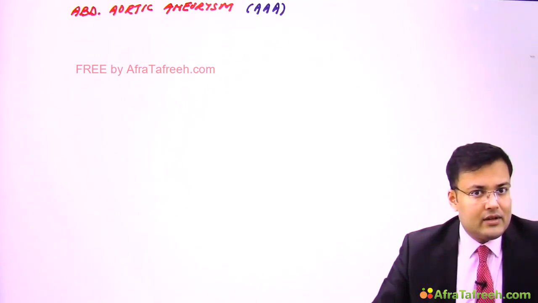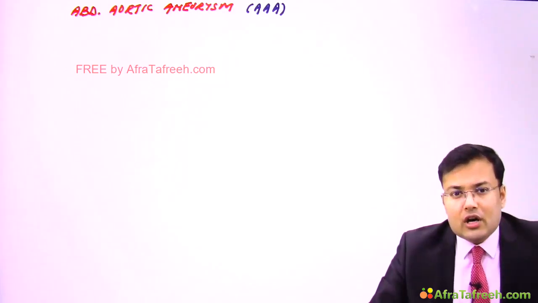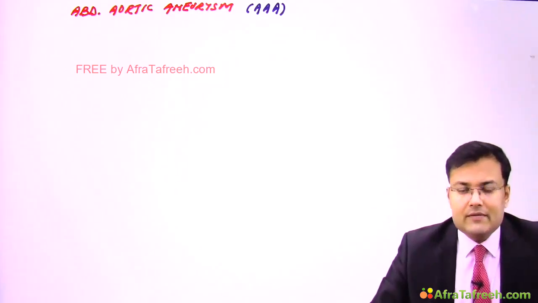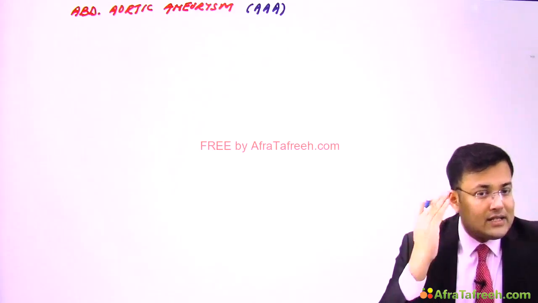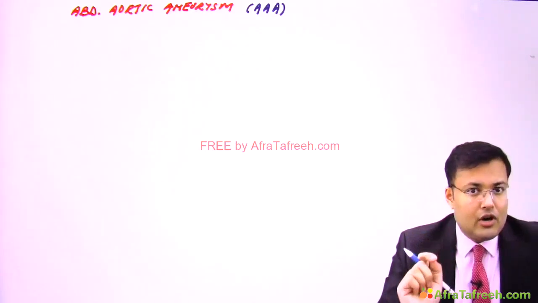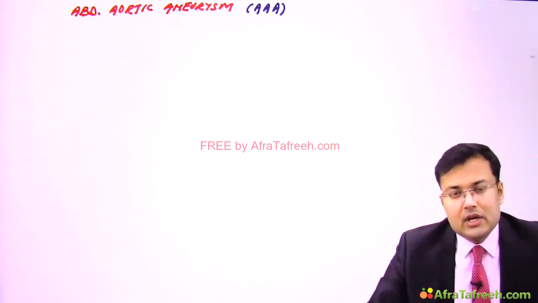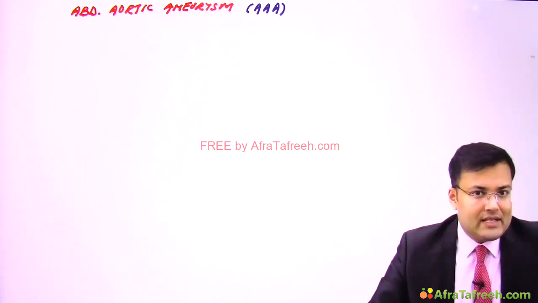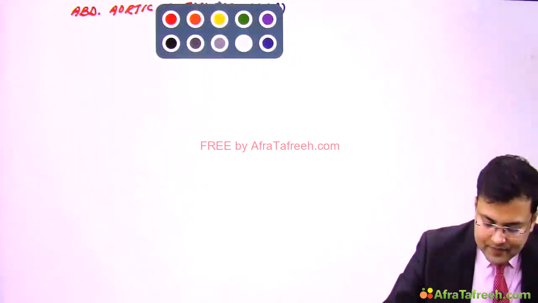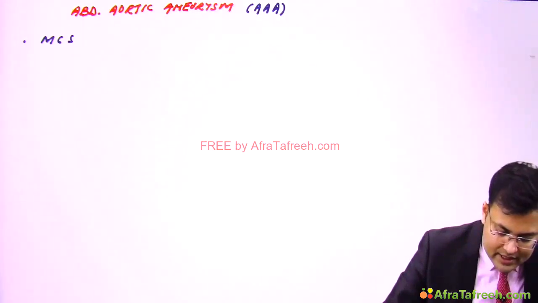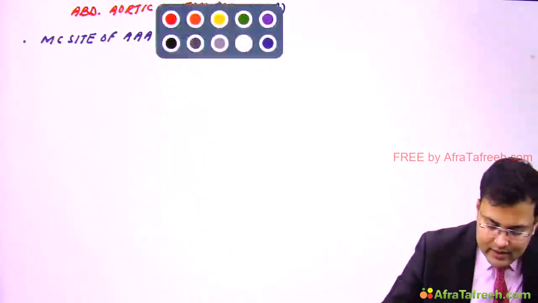So what's the relation? The relation is that the most common cause of abdominal aortic aneurysm is atherosclerosis. Let me tell you, in the majority of cases, for most extracranial aneurysms, the most common cause is atherosclerosis, except renal artery aneurysm. In renal artery aneurysm, the most common cause is medial fibroplasia followed by atherosclerosis. Clear? So these are important points. First, the most common site of abdominal aortic aneurysm is the infrarenal aorta.